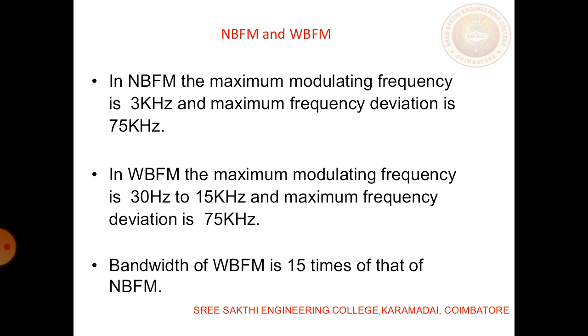The frequency range for each is given in this slide. Narrow band FM is smaller compared to wide band FM, so its frequency range is also smaller, at 3 kilohertz, and the frequency deviation is up to 75 kilohertz. For wide band FM, the frequency range is from 30 hertz to 15 kilohertz, with the same deviation of 75 kilohertz. The bandwidth of wide band FM is 15 times greater than that of narrow band FM.